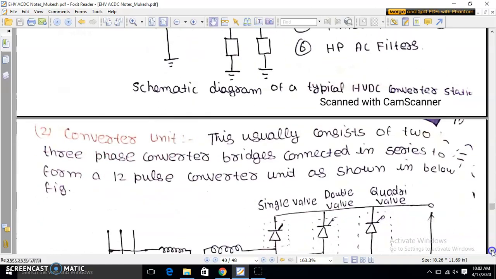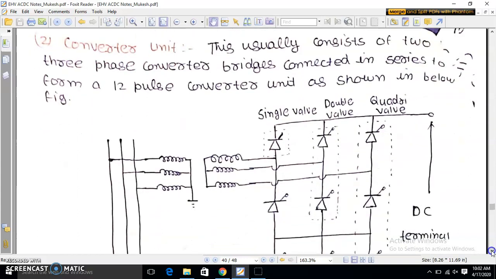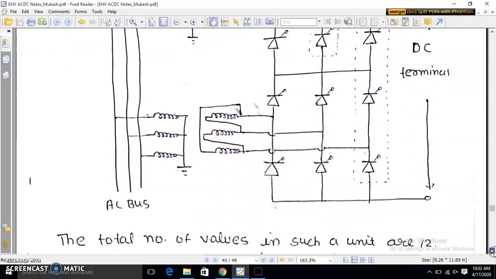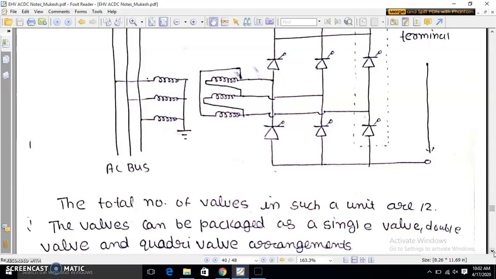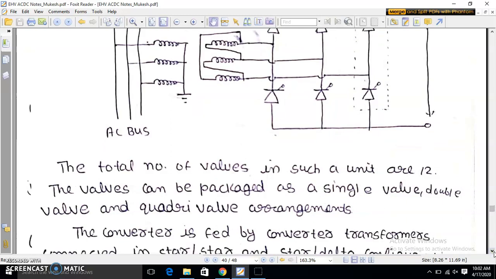Second one is the converter unit. This usually consists of 2 or 3 phase converter bridges connected in series to form a 12 pulse converter unit as shown in below figure. These are connected like this. The total number of valves in such a unit are 12. The valves can be packaged as a single valve, double valve and quadri valve arrangements.